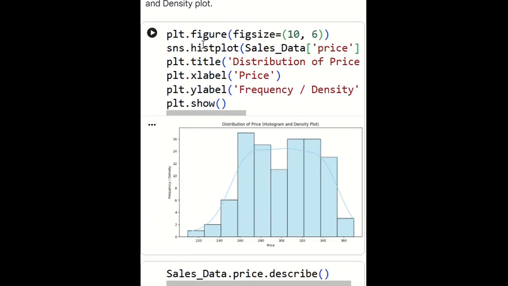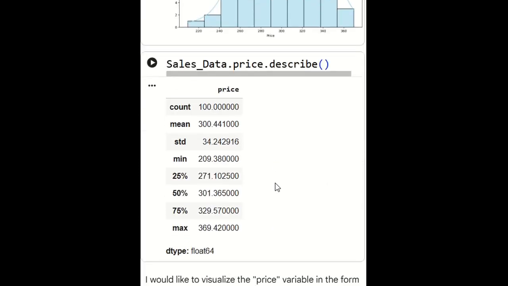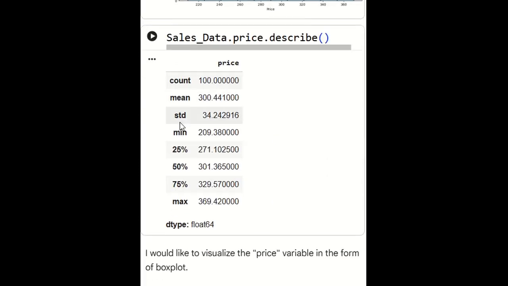So we started performing data visualization, starting with the histogram and line chart. We are trying to understand the price frequency. As usual, you can see it as a normal distribution. The data is close to the mean. So here we can understand that there's very little deviation from the mean. Our mean is 300, and the minimum value is very close to the mean, so there is not much deviation.